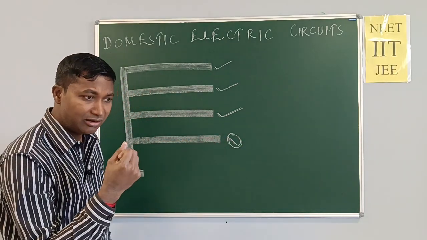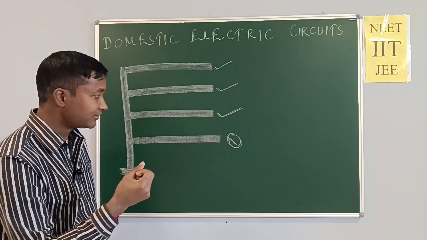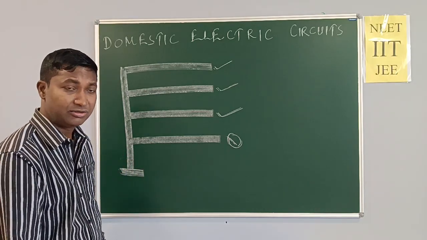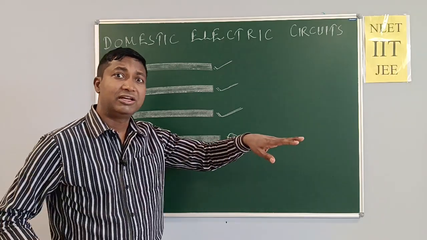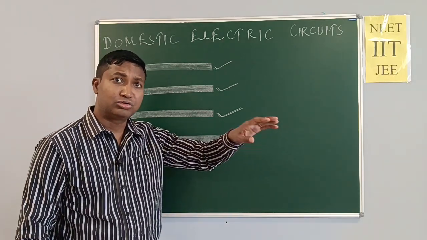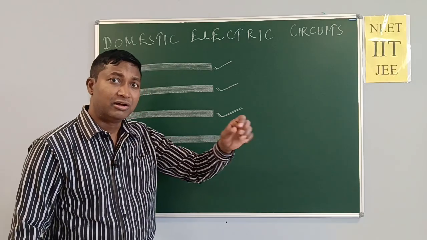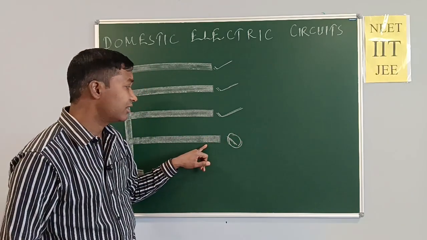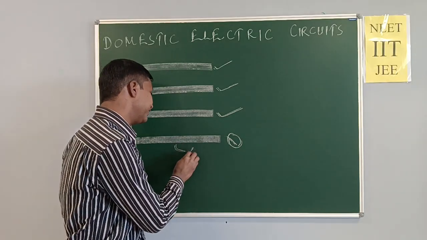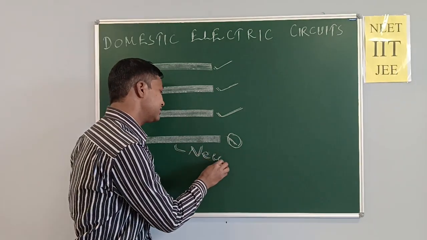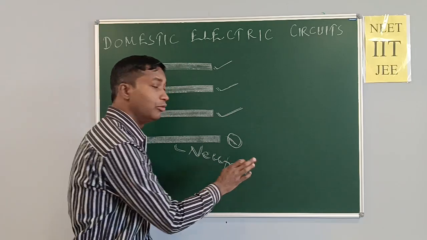The very lovely question: why is the potential difference zero? Then we should reply, because in the powerhouse there is earthing. Via earthing, we make it zero. So here we say neutral, because there is no current, no voltage.